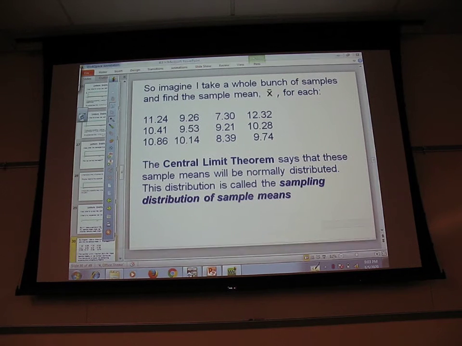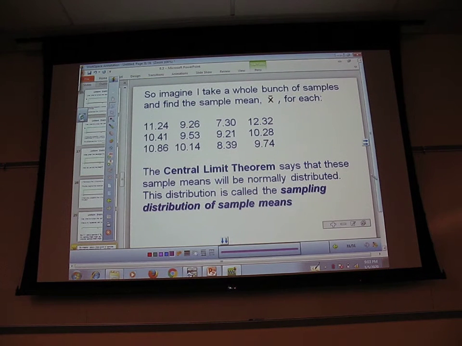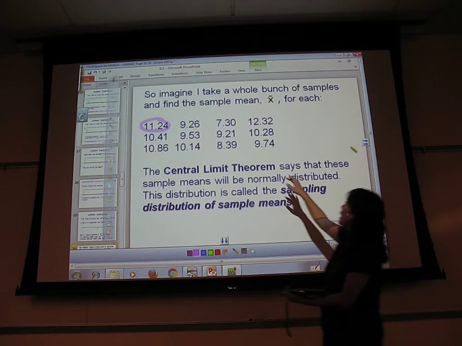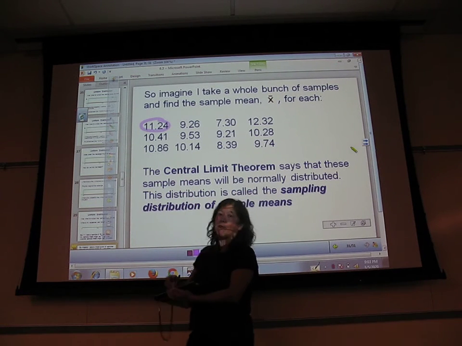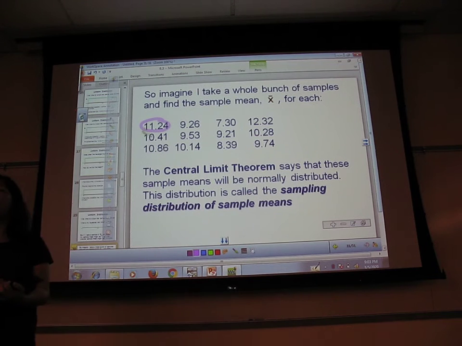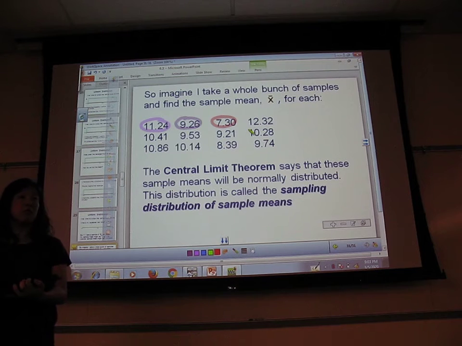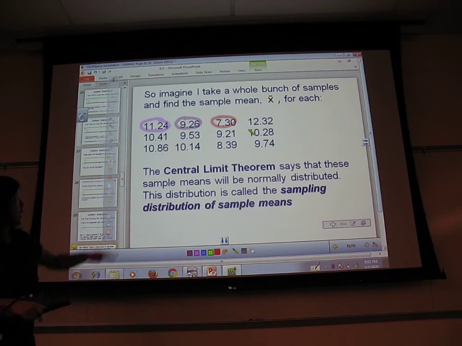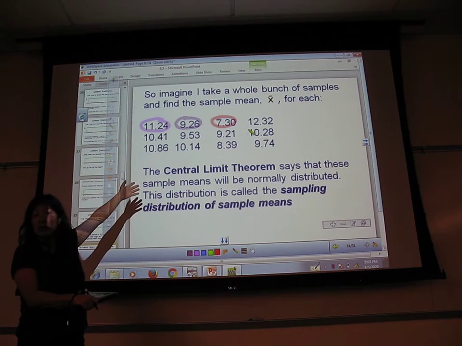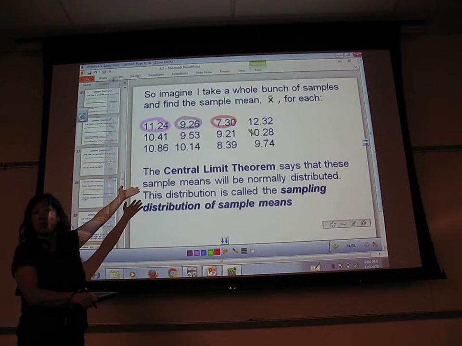So imagine I take a whole bunch of samples. I take a sample of 30 and find the average. Find all their sample means, all their X bars. So every one of these represents a sample of 30 and their average. This one is the average of a sample of 30. This is another average of a different sample of 30. Here's another sample of 30 and its average. Does everybody understand what I'm saying? So every one of these is a mean, an average of a sample of 30.